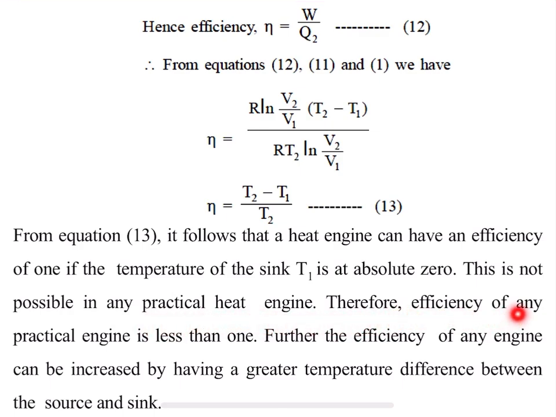Therefore, the efficiency of any practical engine is always less than 1, and never greater than 1.